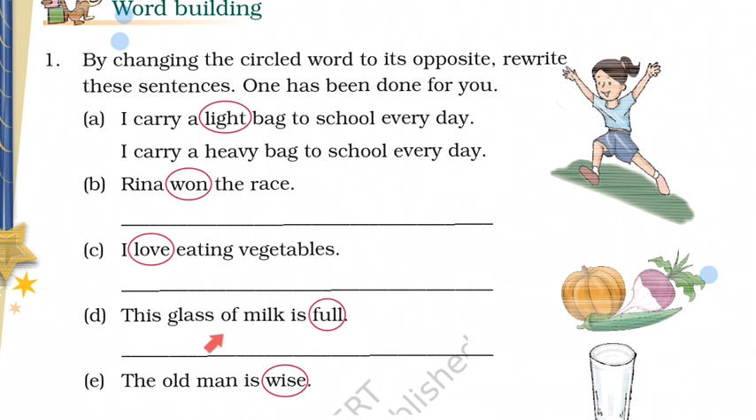Next. This glass of milk is full. What is the opposite of full? Empty. So, how will you reframe your sentence? This glass of milk is empty. Next. The old man is wise. What is the opposite of wise? Foolish. So, how will you write the answer? The old man is foolish.